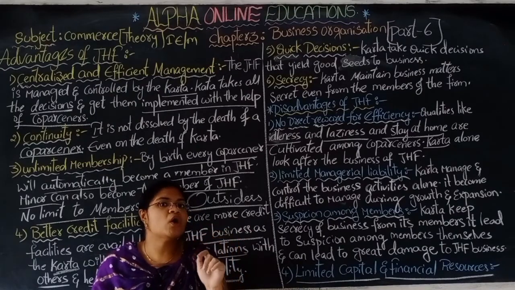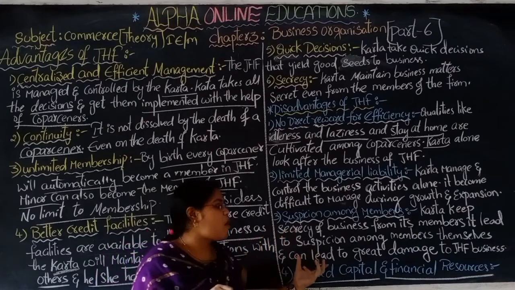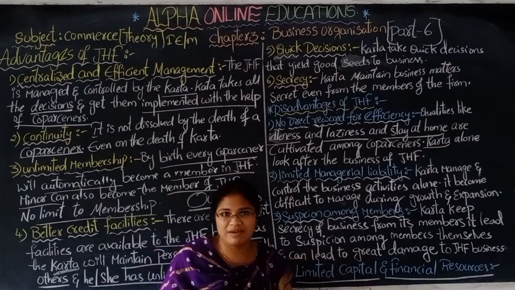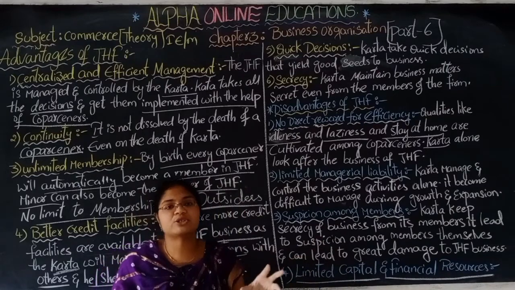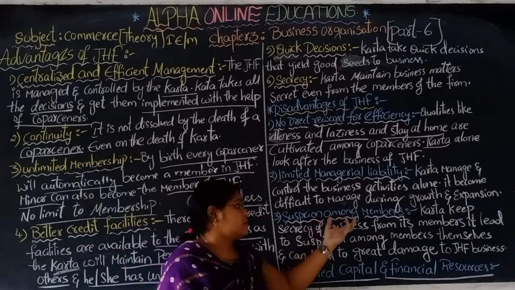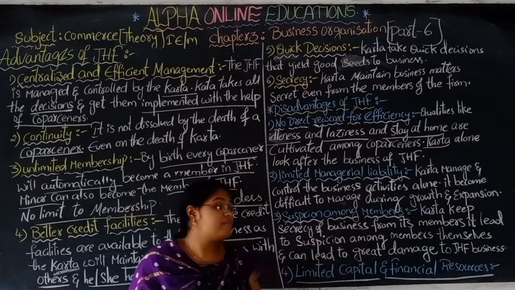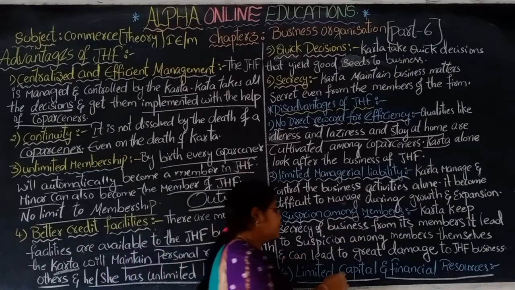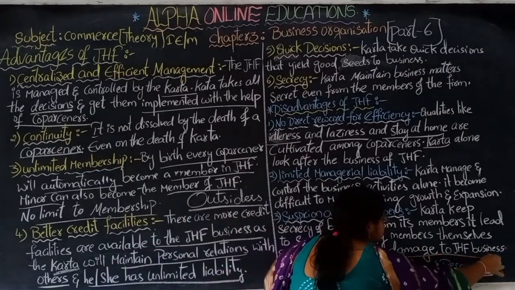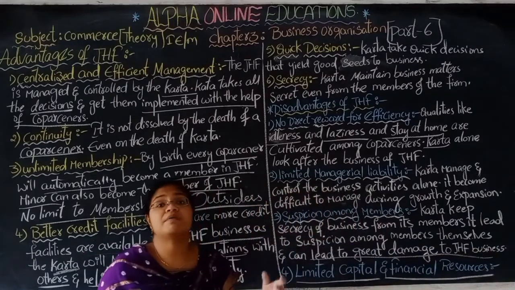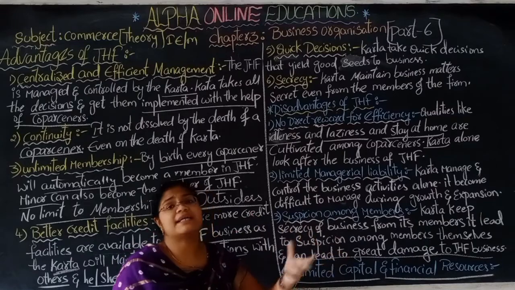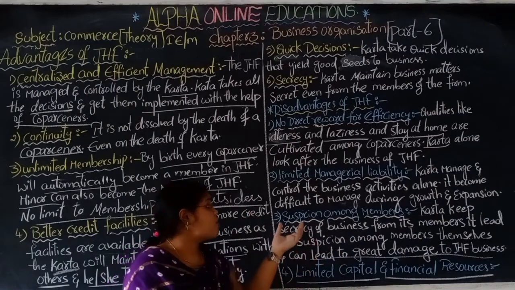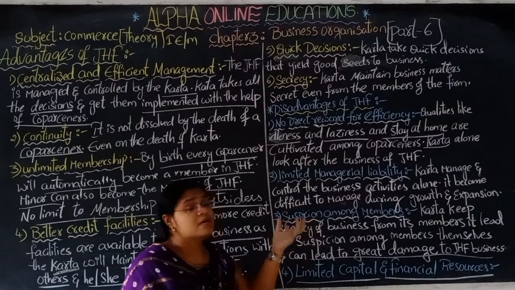These types of misunderstandings will be created in the minds of the members of the joint Hindu family, and it may lead to great damage to the business. Sometimes it leads to dissolving the business.